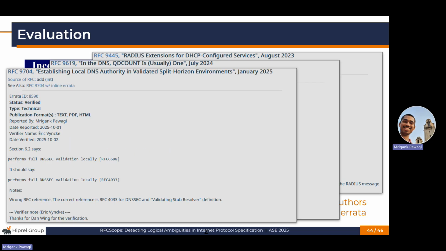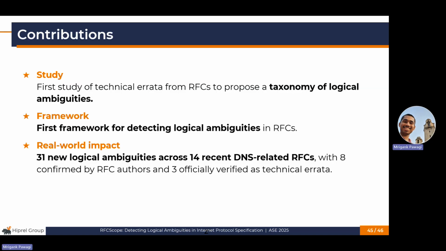By detecting ambiguities in RFCs early on in the drafting process, RFCScope can help authors produce clearer and more precise specifications, ultimately improving the quality of Internet Protocol implementations. To summarize, we conducted the first study of technical errata from RFCs to propose a taxonomy of logical ambiguities. We developed the first framework for detecting these ambiguities in RFCs, and we demonstrated the real-world impact of our approach by discovering 31 previously unreported logical ambiguities in 14 recent RFCs.